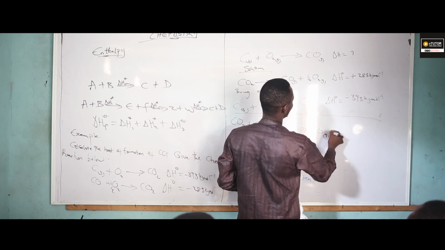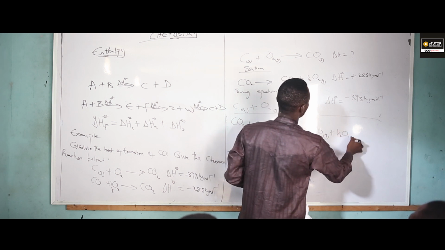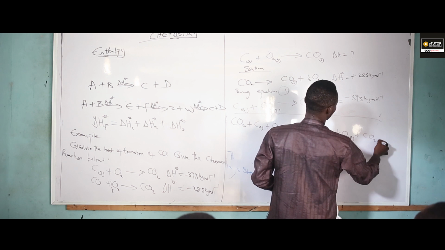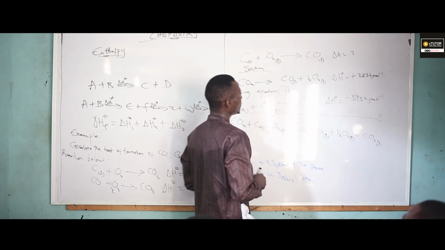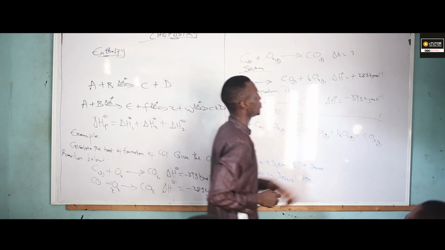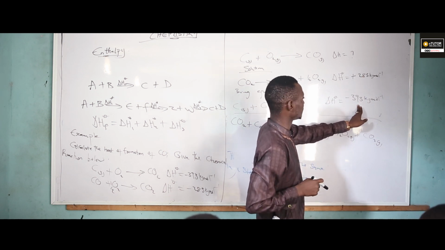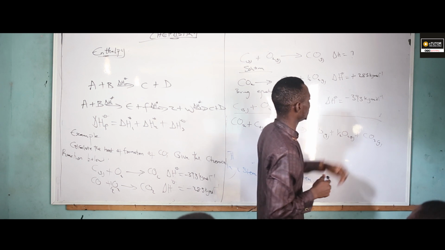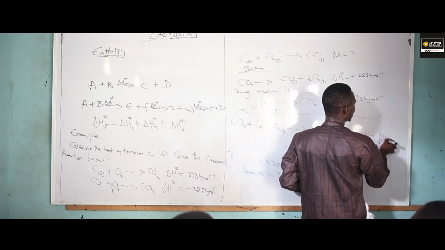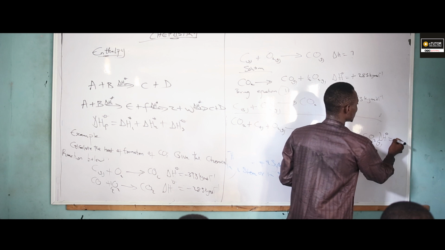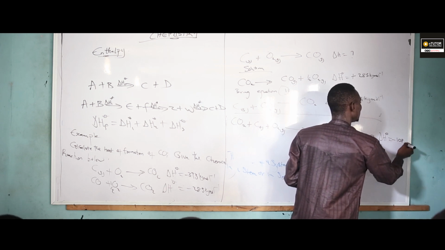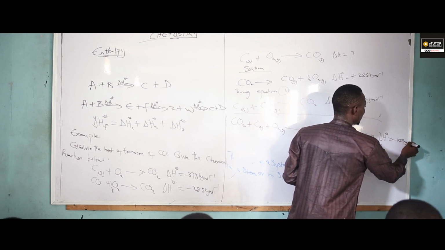to give me CO gas plus 1 over 2 O2 gas plus CO2 gas. Now, when you add two thermochemical equations together, we're going to add the heat of those thermochemical equations together. That means the heat of the reaction. So, for this, I'm going to have delta H, I think it's going to give me minus 10.8 kilojoule per mole.